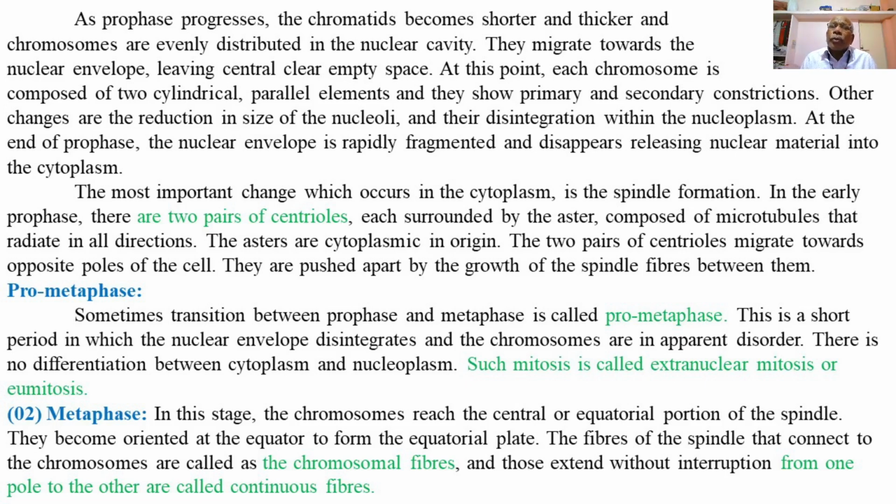The nuclear materials in the form of chromatin or chromosomes get released into the cytoplasm.